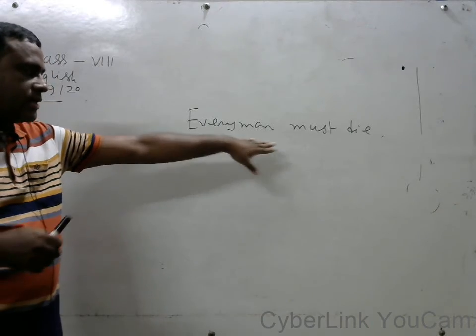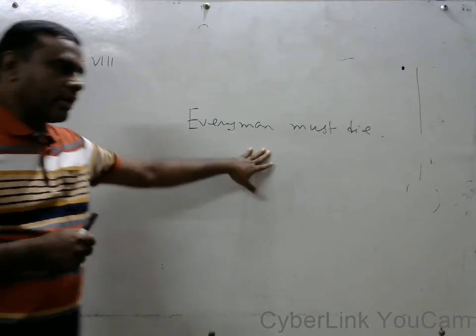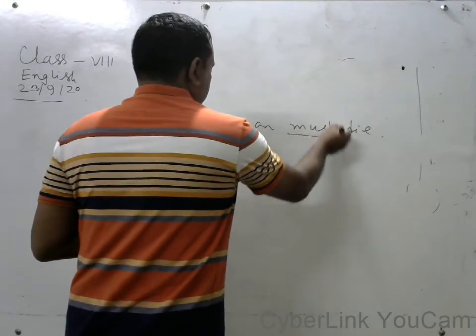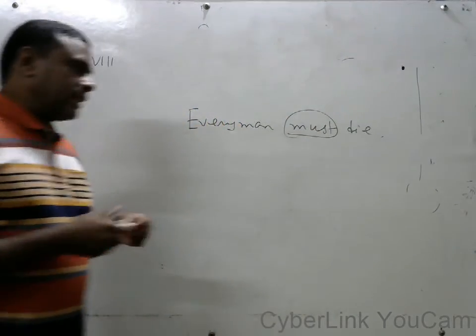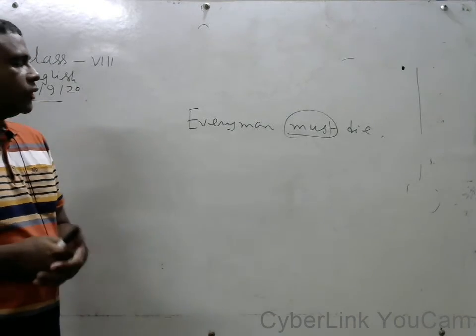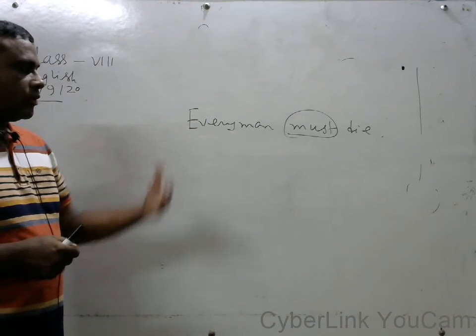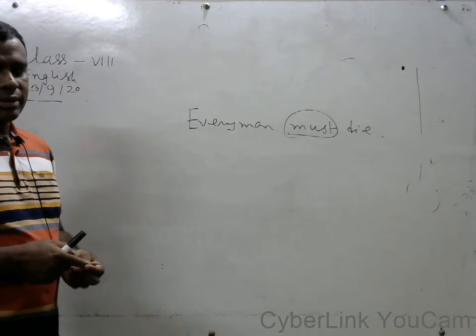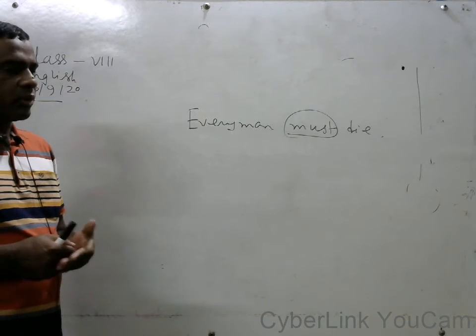When we find a modal verb, in this sentence "must" is a modal verb, when we change it into an interrogative, at that time we have to write "will not" instead of "must."